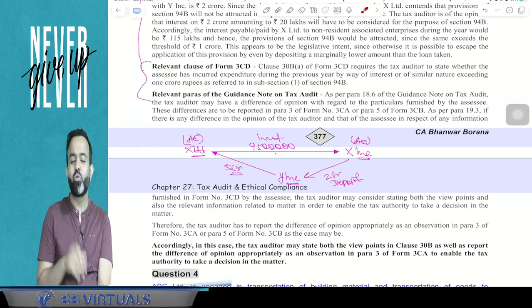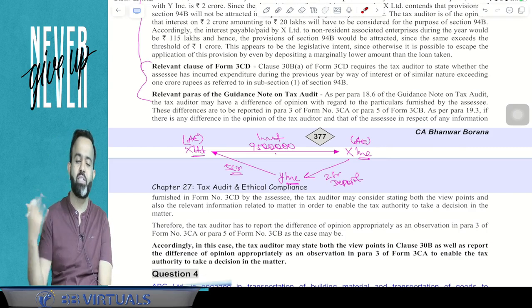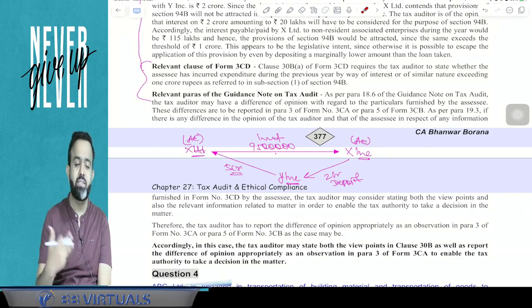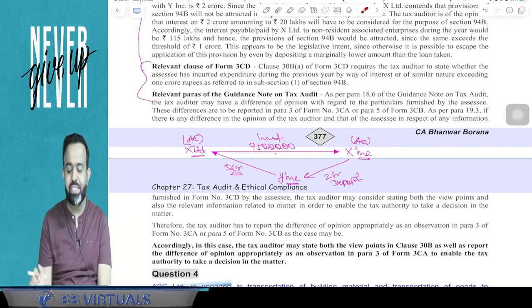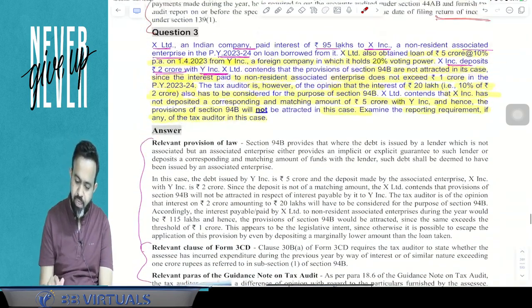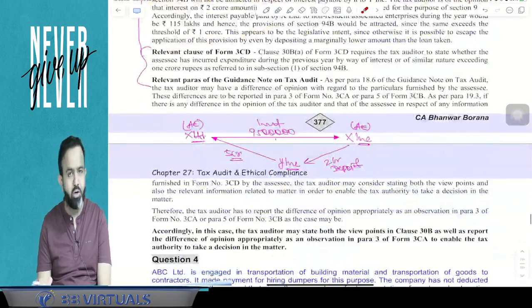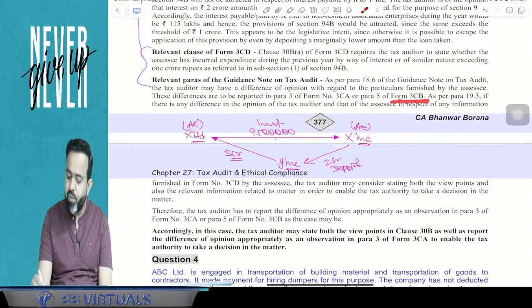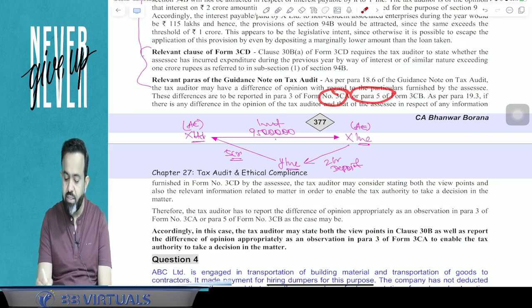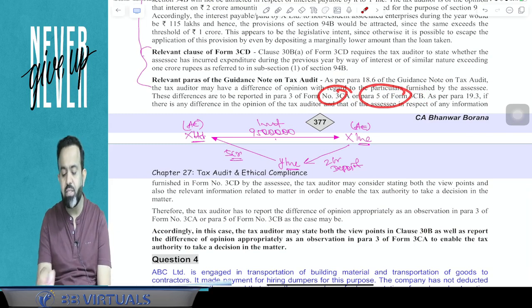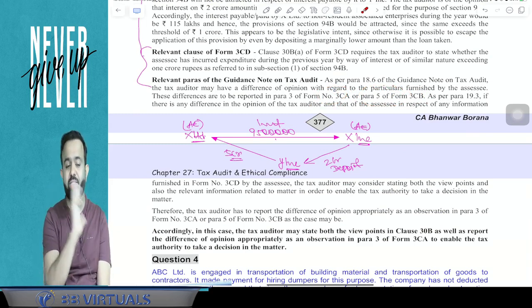So there are two views, and guys, whenever there is a difference in opinion, then it has to be written in form number 3CA. So here, this is a company. So in the case of the company, form number 3CA will be filed by the chartered accountant auditor. In form number 3CA or 3CB, he will write what the difference is.